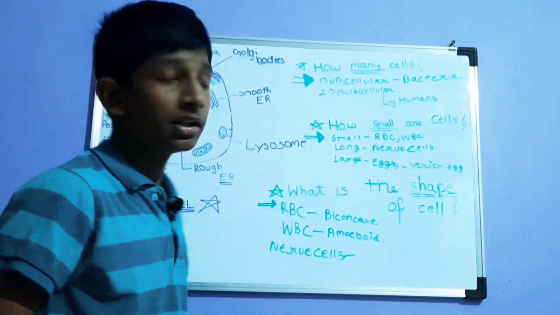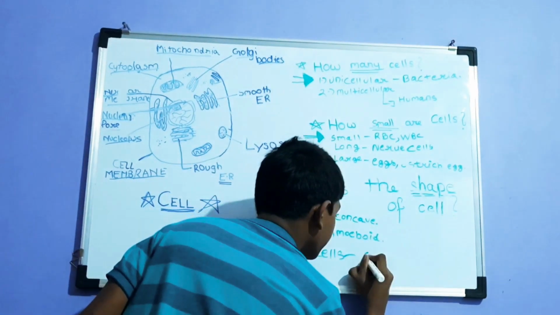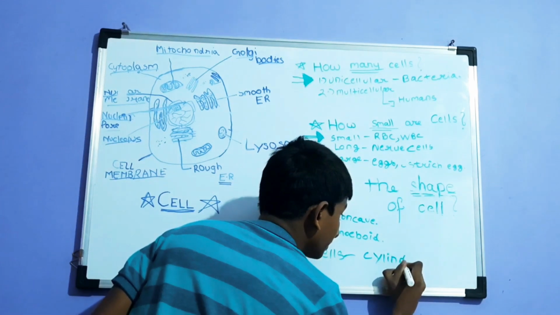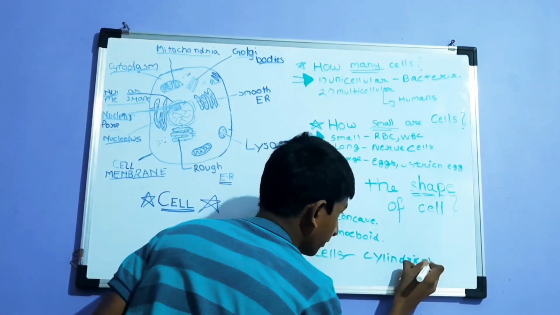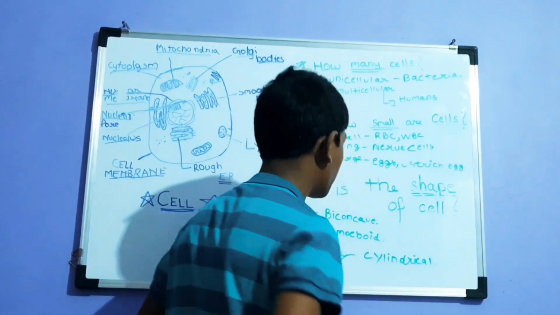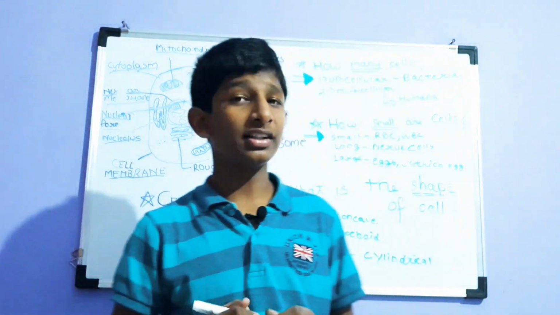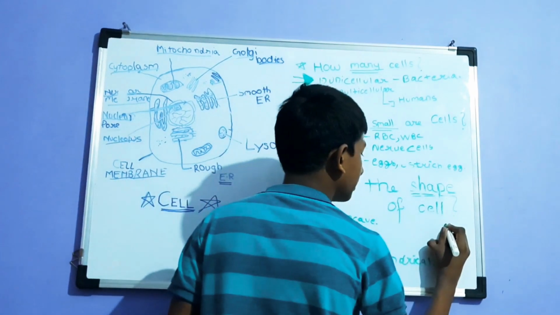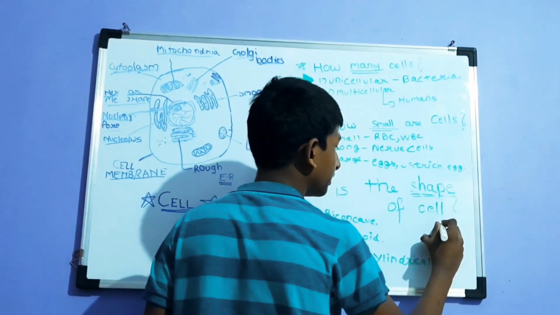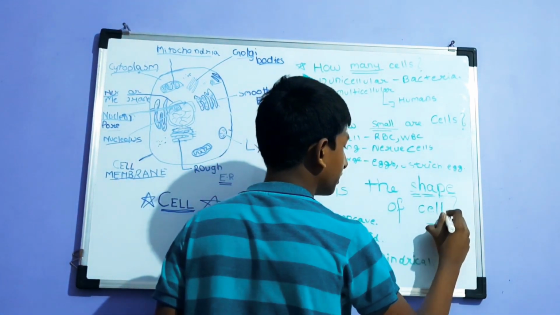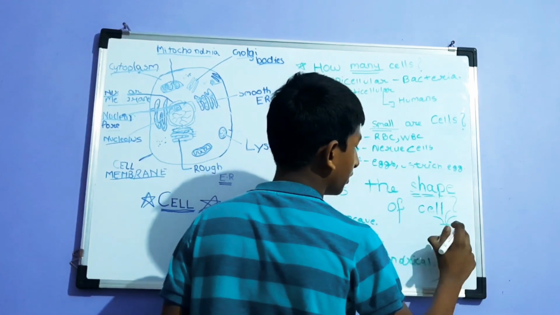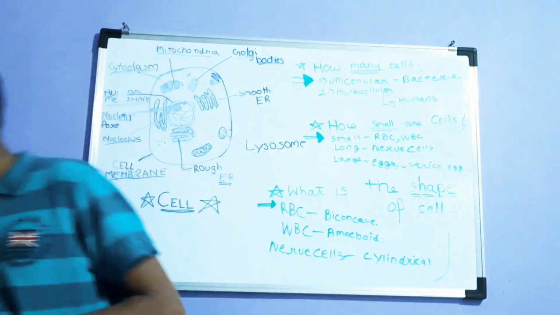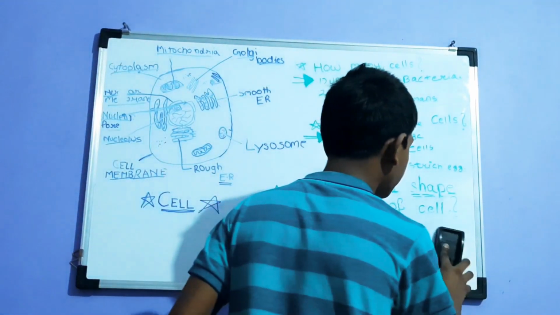So nerve cells. Now nerve cells are cylindrical. Yeah, you can say cylindrical. Nerve cells are cylindrical. The nerve cell is quite large, like this, like this. It has some dendrites. Just a second. The place was not enough. I'll draw it again.